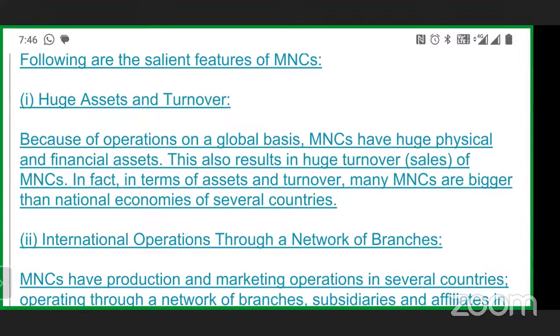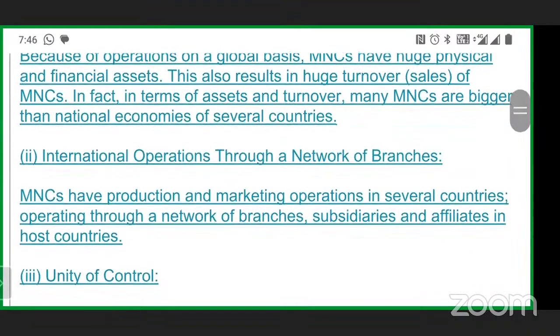So it is very essential to have huge physical and financial assets. Physical means those products which are required to run your organization, and financial means your stakes, shares, bonds, investments, financing, all come under the financial assets. So that is the first point, the first feature, to become an MNC.